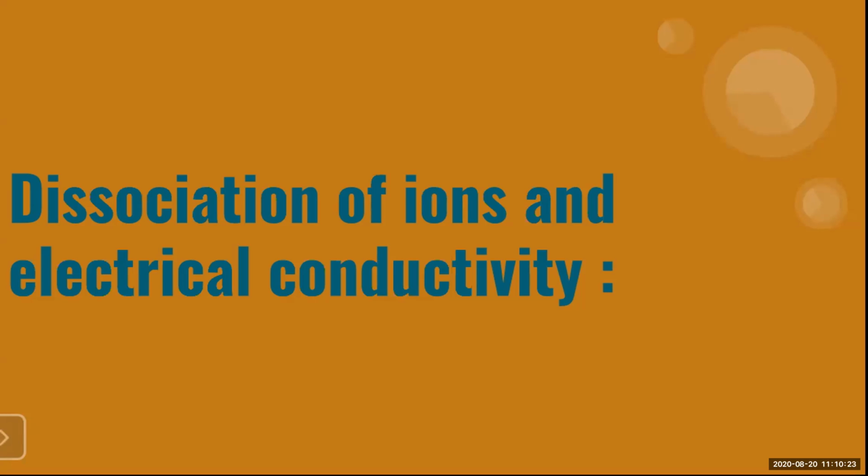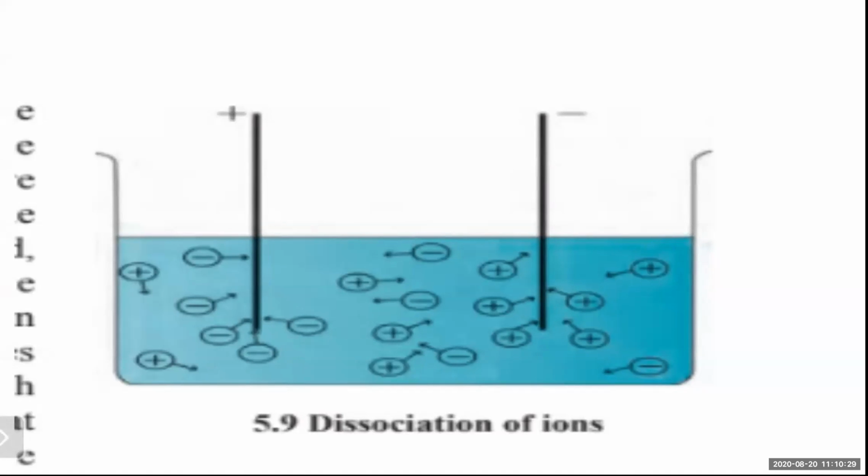So the next topic for us is the dissociation of ions and electrical conductivity. Again, one experimental setup is given here from your textbook itself, page number 71. See here, this is what we have to see, what is actually happening. In the earlier activity, it was found that the aqueous solution of the compounds, we have taken NaCl, so we'll talk about NaCl only. The aqueous solution of NaCl is an electricity conductor.